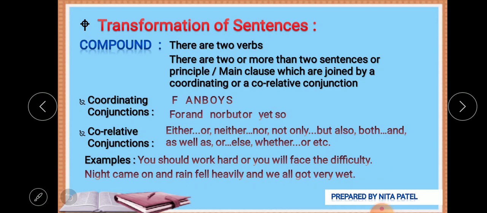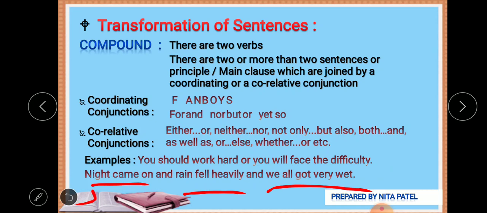Let's see the next example. Night came on and rain fell heavily and we got very wet. Now three sentences are there. How can you find it? If subject and verb are there, that means it's a sentence. If it makes complete sense, then it's a sentence. Now let's see.